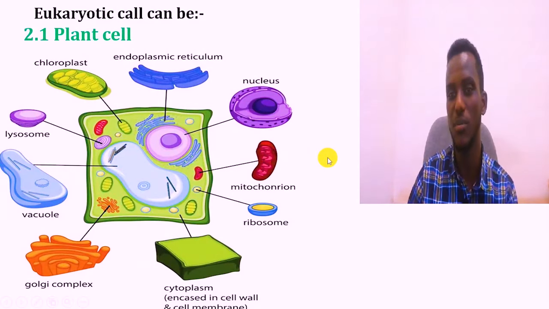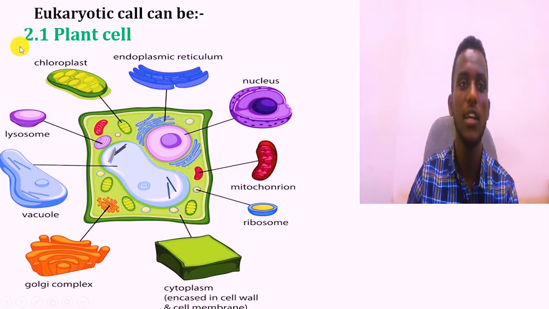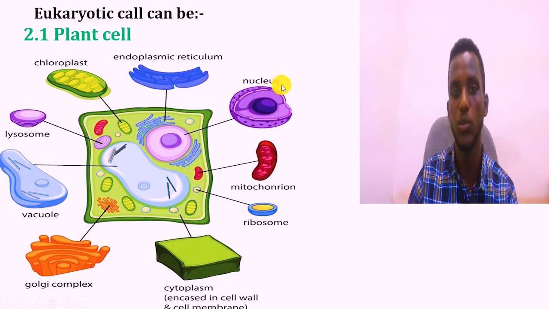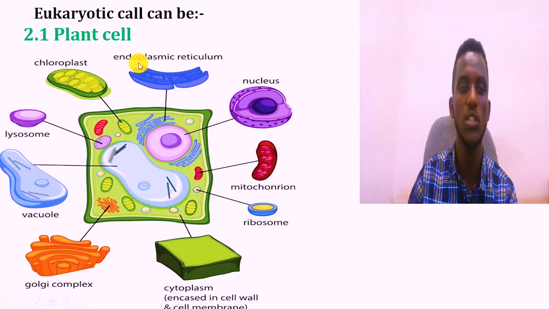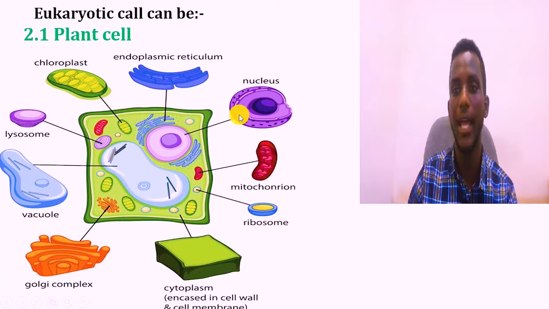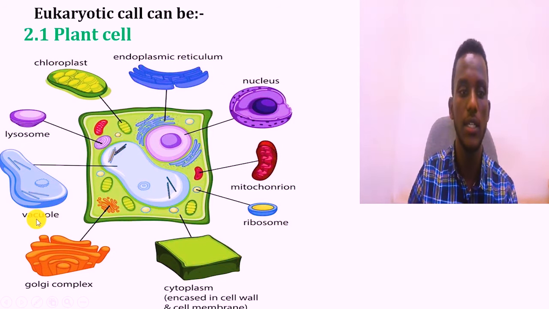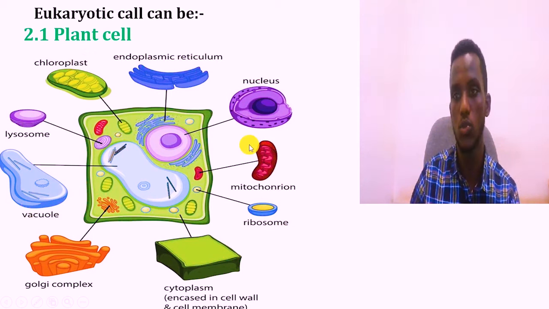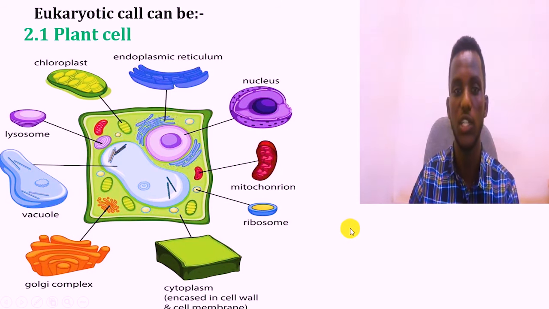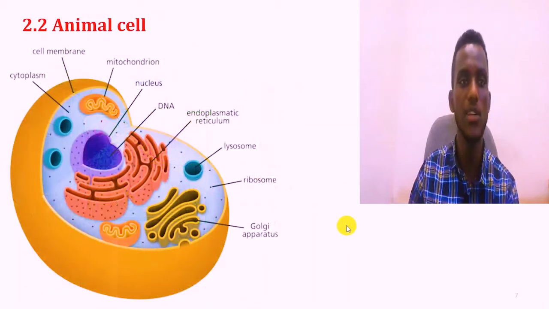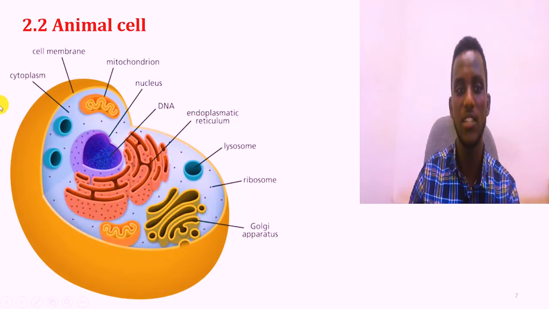And this eukaryotic cell can be a plant cell or an animal cell. Again, the plant cell has chloroplast, endoplasmic reticulum, nucleus, mitochondria. So these organelles are found in plants as well as some in animals. Chloroplast and central vacuole are organelles found only in plant cells. The other one is the animal cell. If we take the representative of the animal cell, it is this. It has a Golgi apparatus, which is also found in plants. Ribosome is also there, the same as that of plant.